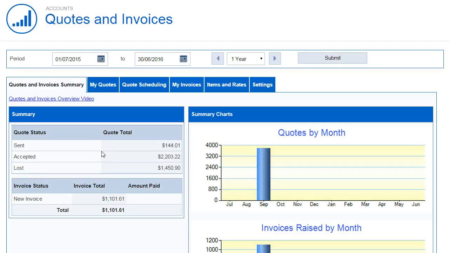The Quotes section is part of the Quotes and Invoices page, which is available from the menu on the left-hand side. The first tab to come up is a Quotes and Invoices summary. All the information presented is within the period nominated in this top section.